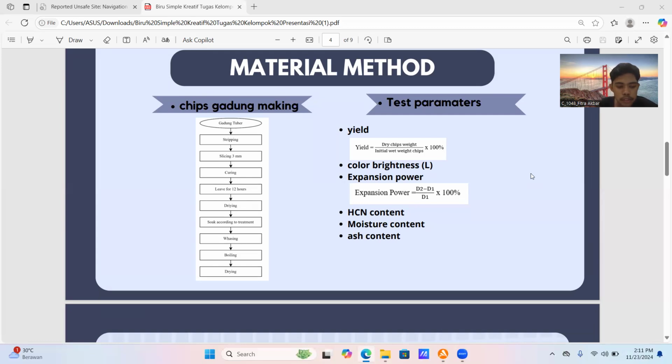The parameters: first, yield; color brightness; expansion; water absorption power; HCN content; moisture content; and ash content.